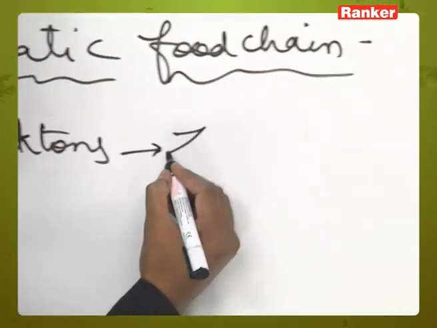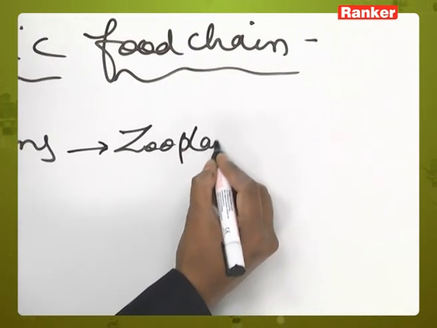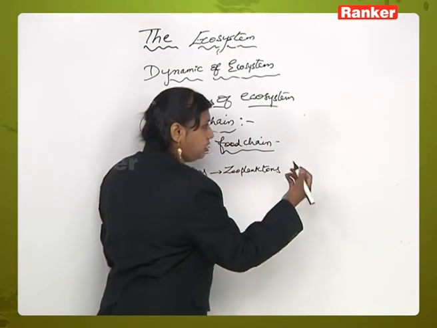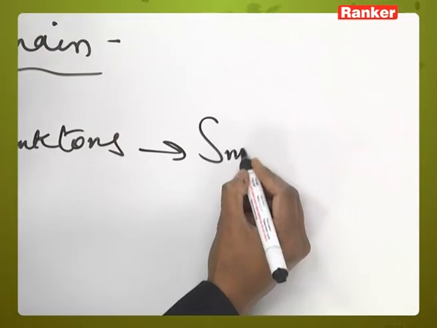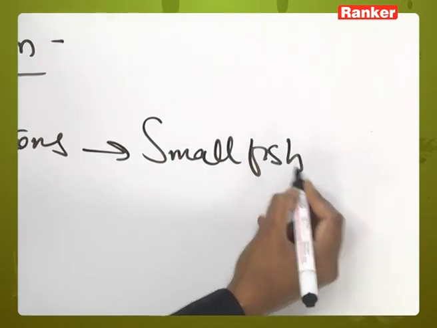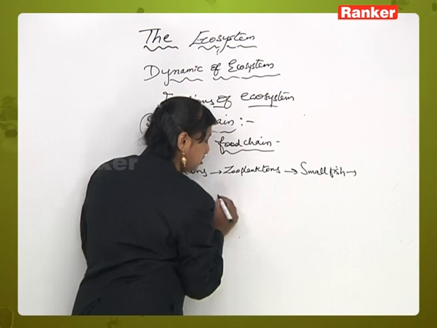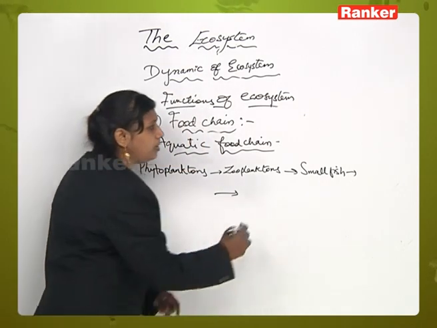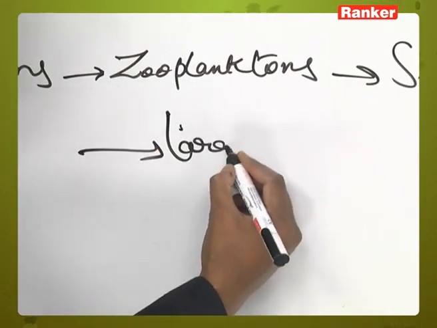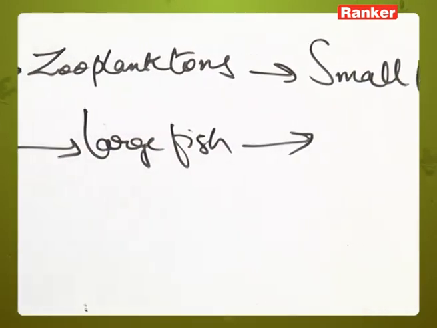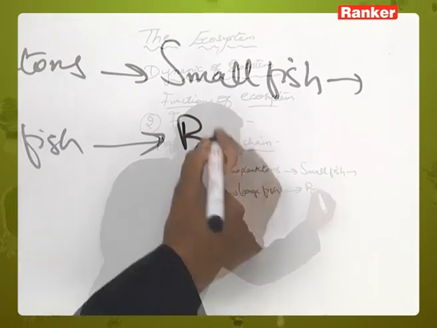These are eaten by zooplanktons, right? And again, these are eaten by small fish, right? Now these small fishes will be eaten by large fishes, and these large fishes will ultimately be eaten by birds.